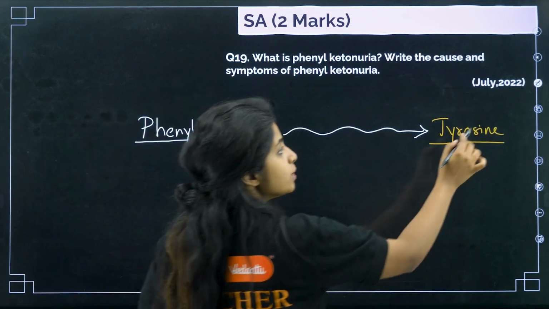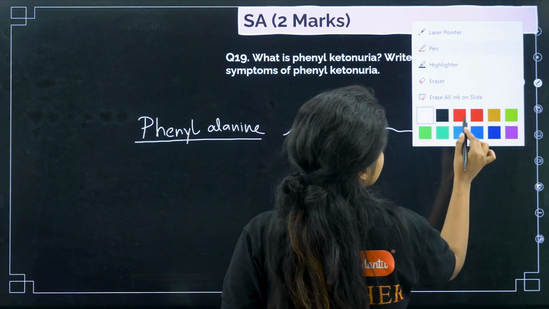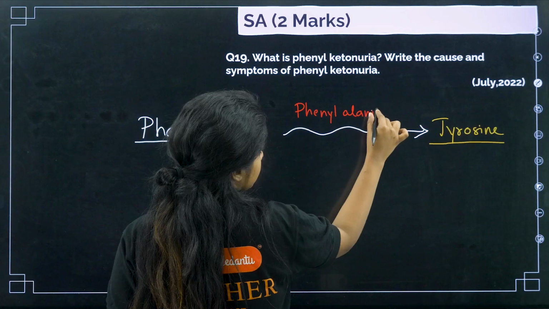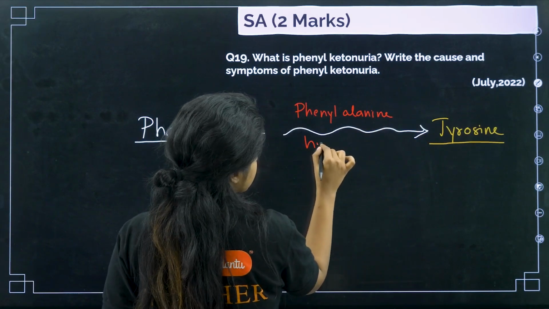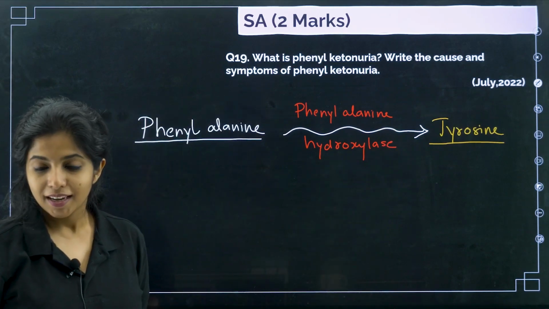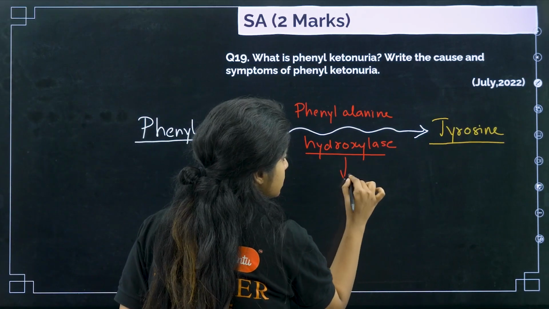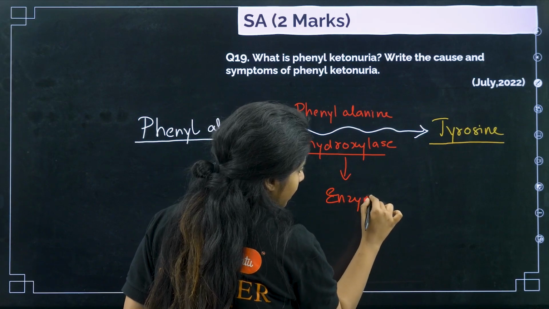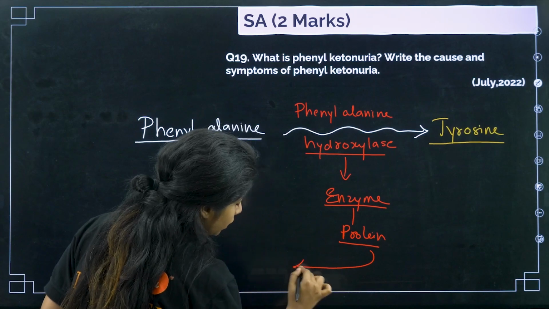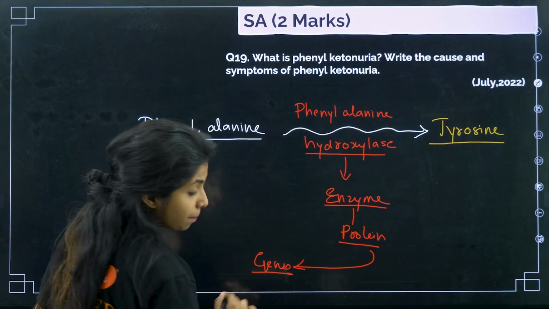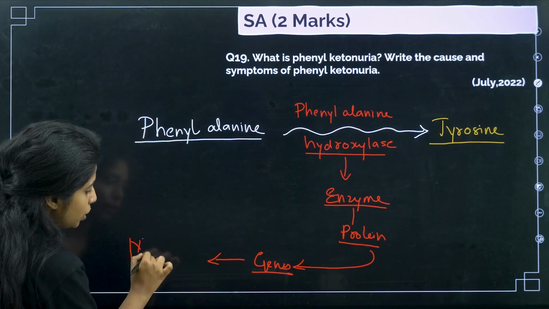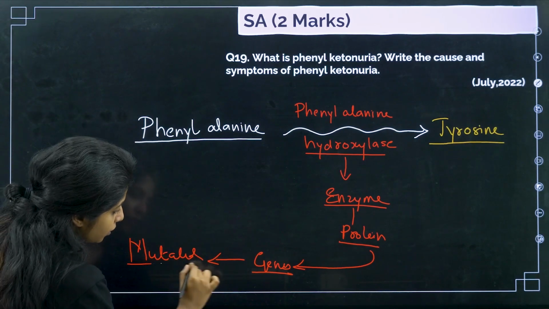And who is that enzyme, children? Its name is phenylalanine hydroxylase. Now you know this is what, children? This is an enzyme. And enzymes are nothing but what? Protein. And proteins have to be coded by what? Genes. But what if the gene which is coding for this is mutated? What if it is mutated?